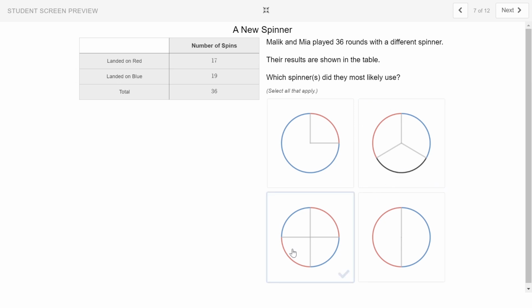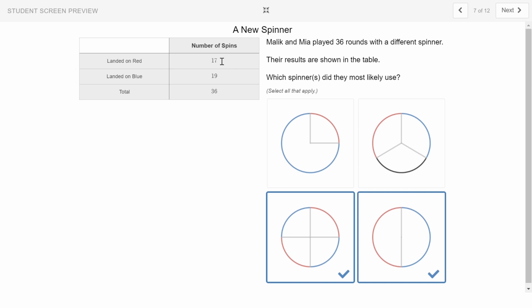Here we have a circle that has 4 equal sections. 2 of those sections are red, or 1/2 of them, and 2 of those sections are blue, also 1/2. This one looks like it could be a good candidate. And similarly, this spinner has half red, half blue, pretty close to our experimental probabilities.